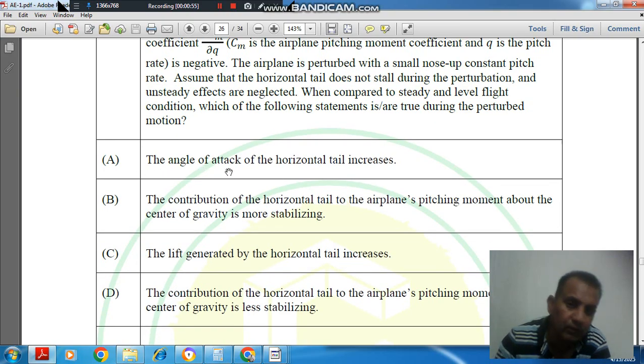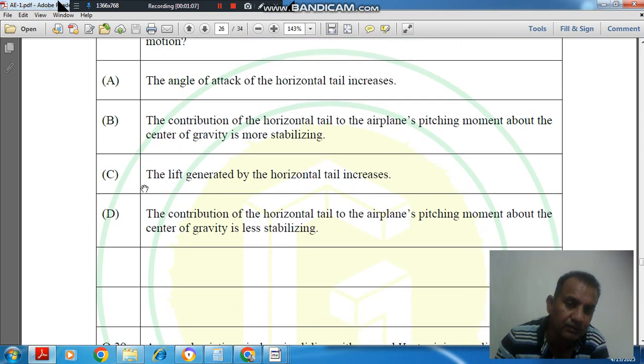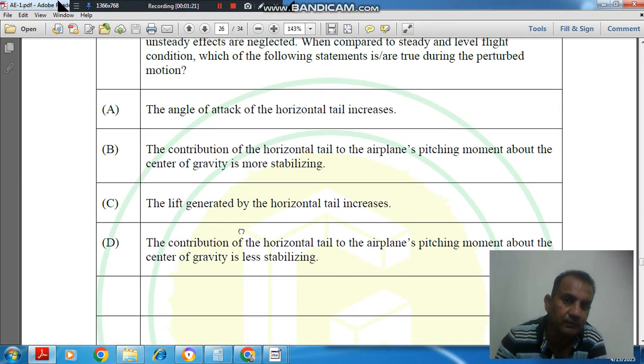Option A, the angle of attack of horizontal tail increases. Option B, the contribution of the horizontal tail to the airplane's pitching moment about the center of gravity is more stabilizing. C, the lift generated by the horizontal tail increases. D, the contribution of horizontal tail to airplane's pitching moment about the center of gravity is less stabilizing.